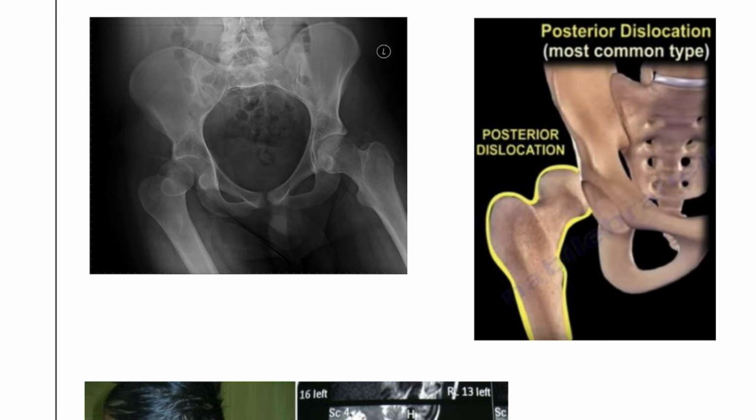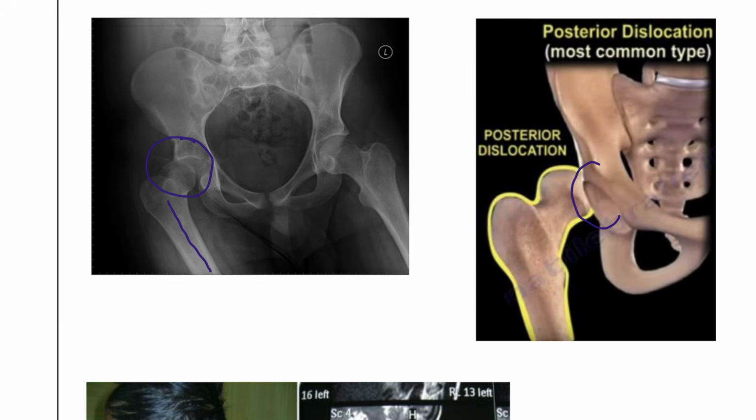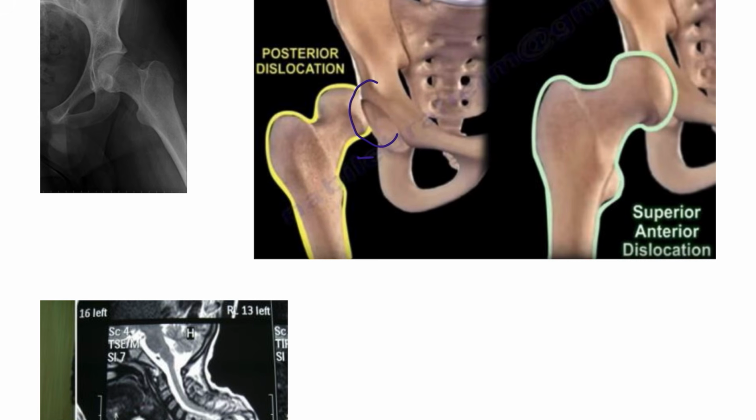What is happening here? So if you observe, this is the lesion, right? This is where the dislocation has happened. So in the posterior dislocation, there will be internal rotation. So the leg has come inside, there is an internal rotation. That means there is adduction, I mean coming to the middle side, there is adduction seen in this patient. And here you can see this is dislocated on the back side. So this time it is going to be in a flexed position. Okay, to avoid the pain, the patient will be in the flexion position.